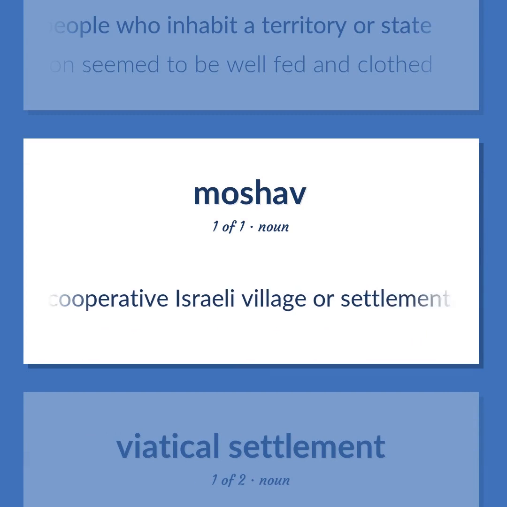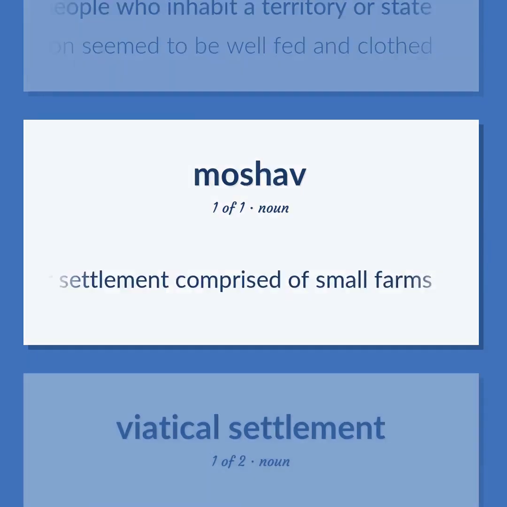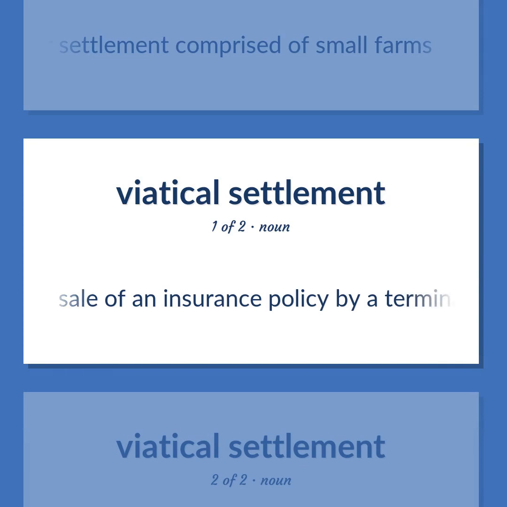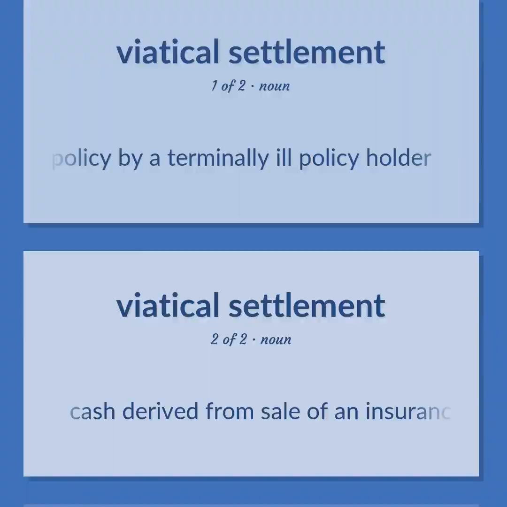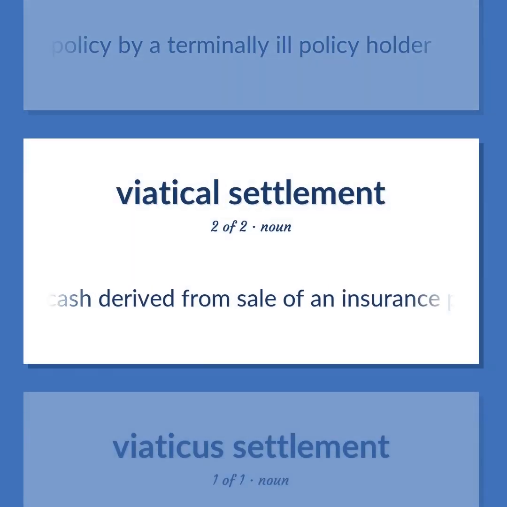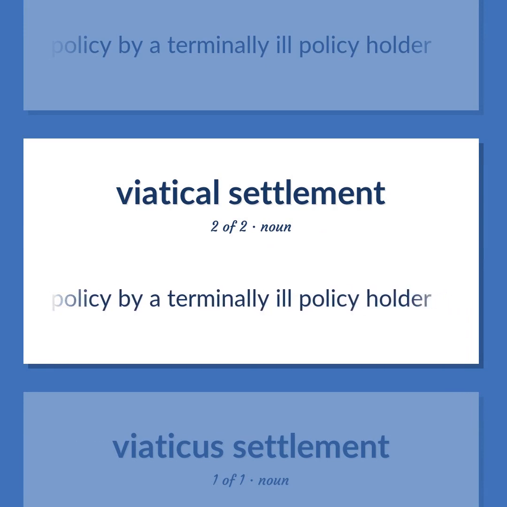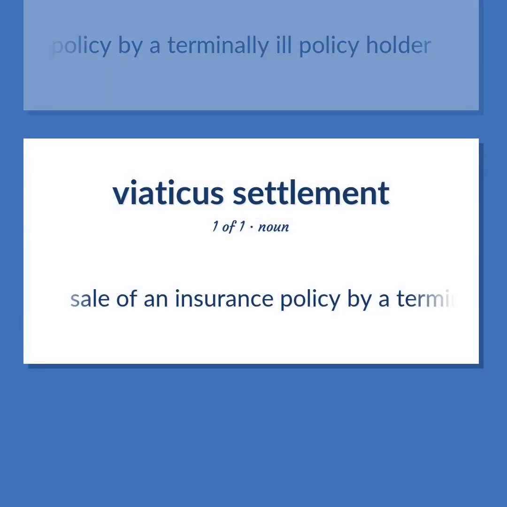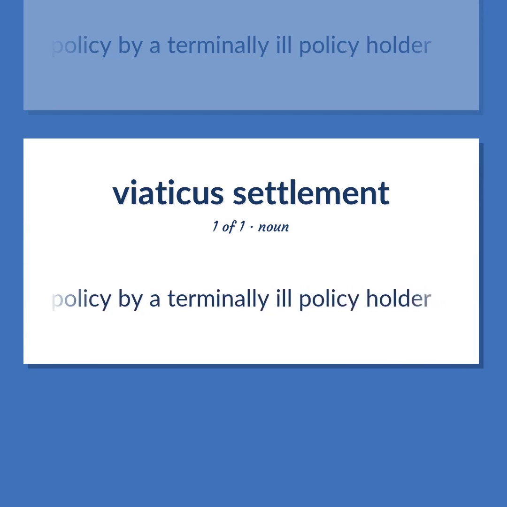A cooperative Israeli village or settlement comprised of small farms. Sale of an insurance policy by a terminally ill policyholder. Cash derived from sale of an insurance policy by a terminally ill policyholder.